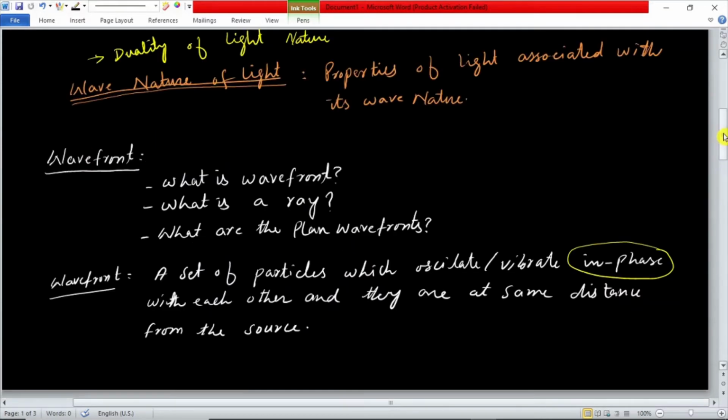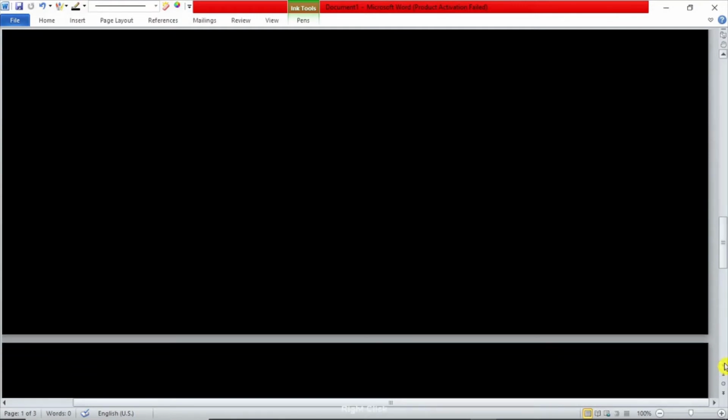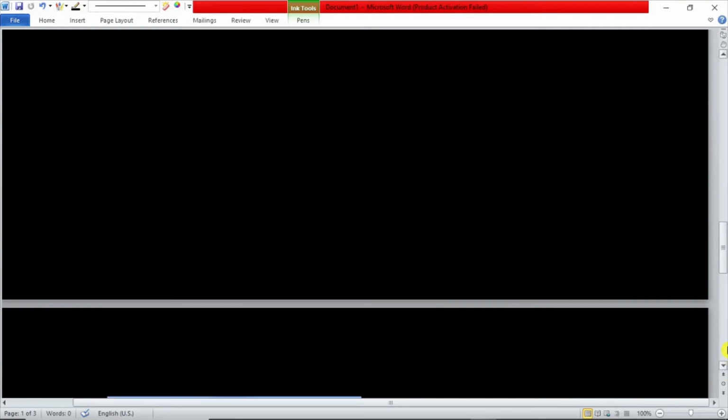So the definition of wavefront is a set of particles which oscillate in phase with each other and are at the same distance from the source. This set of particles forms a surface which is called a wavefront. To better explain the concept of wavefront, I will give you the example of water waves.